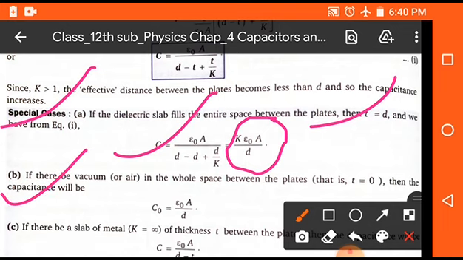Case 2, if only vacuum or air is placed between the plates, that means there will be no dielectric material space. In this case, the capacitance will be C naught equals epsilon naught A upon d.